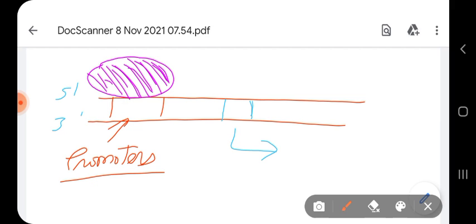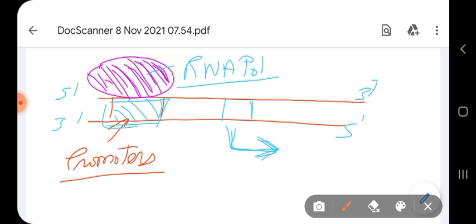Your transcription process will begin from this site. And this promoter region is identified by the RNA polymerase and it binds, but it doesn't need any primer. So the first difference that we see is that in transcription, RNA is being synthesized rather than DNA. The second difference is that RNA polymerase doesn't need any primer to catalyze the synthesis of RNA from DNA.